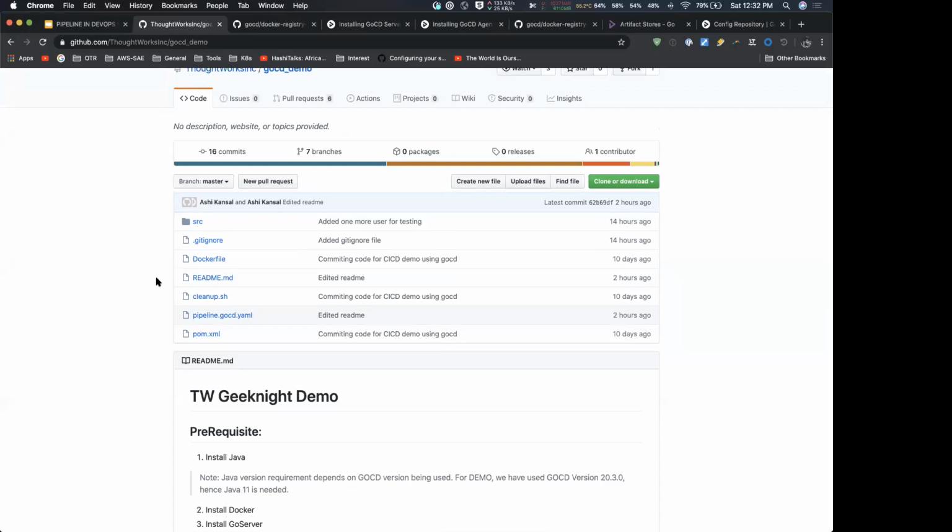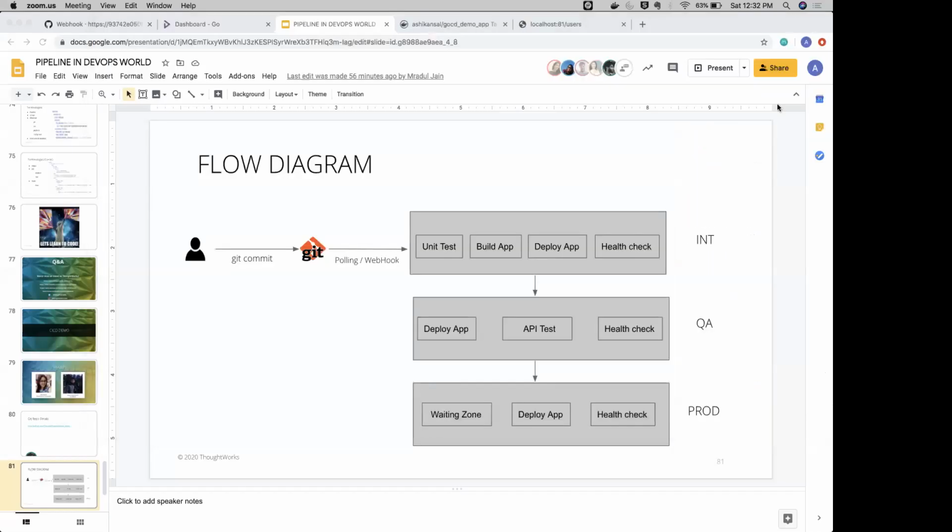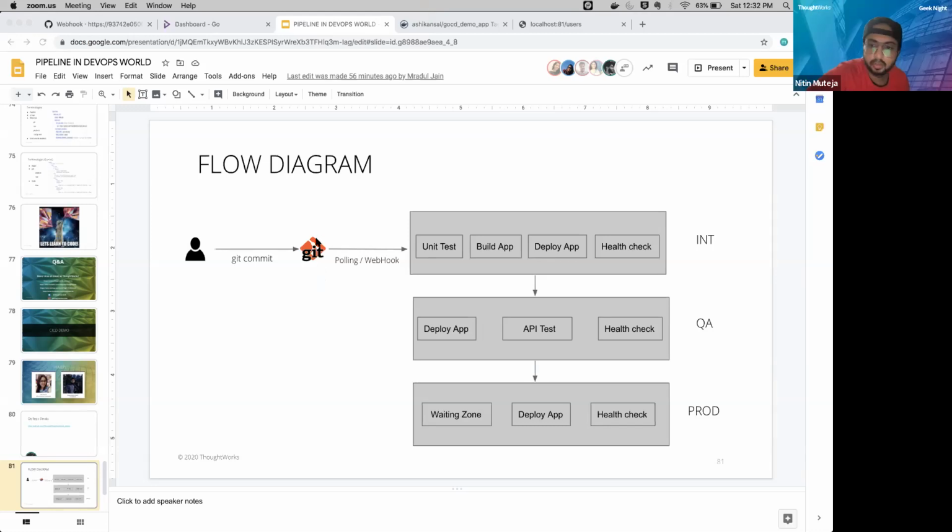Okay, now I'm handing over to Ashi to describe the next part. Ashi, can you unmute yourself? Okay. Sorry. So thanks, Mrinal, for giving the heads up regarding the prerequisites.